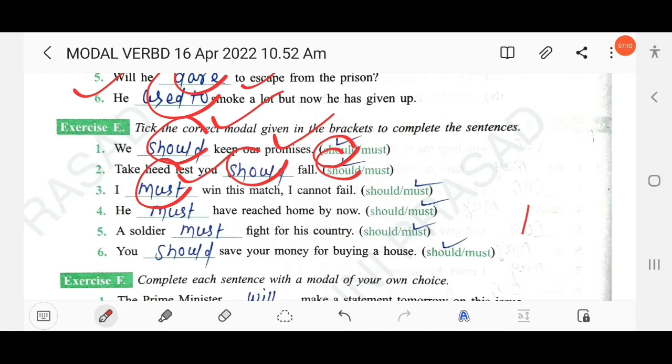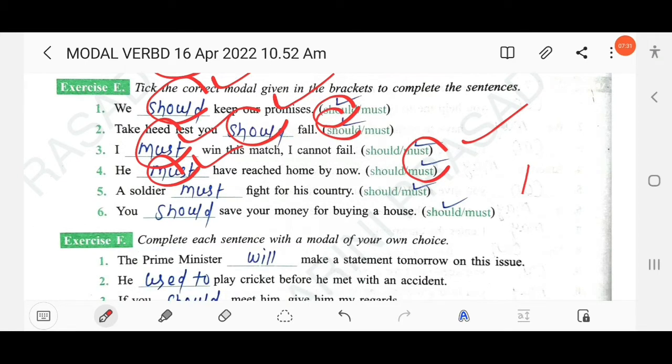The next: He ___ have reached home by now. He must have. To conclude, here "must" is used to make a conclusion. The next: A soldier ___ fight for his country. Must. You ___ save your money for buying a house. You should.